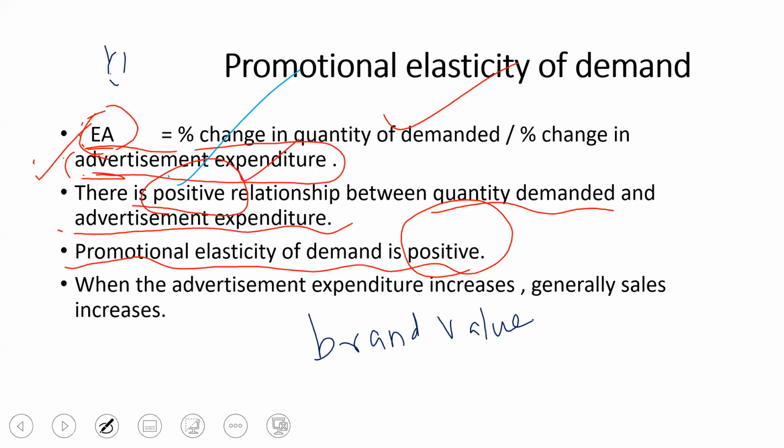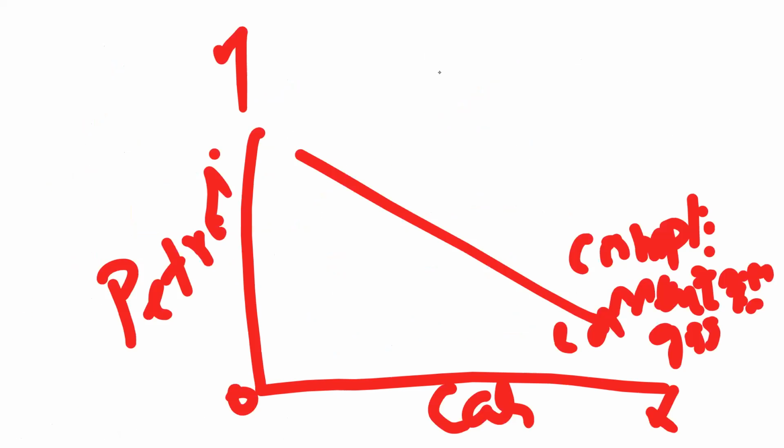Correct. So elasticity is very, very significant. The reason I told you: when the price changes, what percentage the quantity will change is decided by elasticity. Now we are going to discuss factors influencing elasticity of demand.